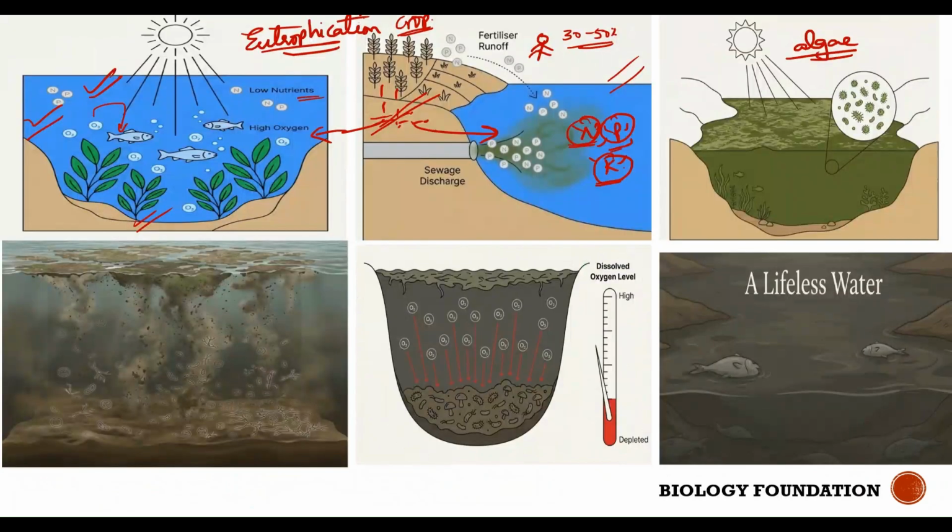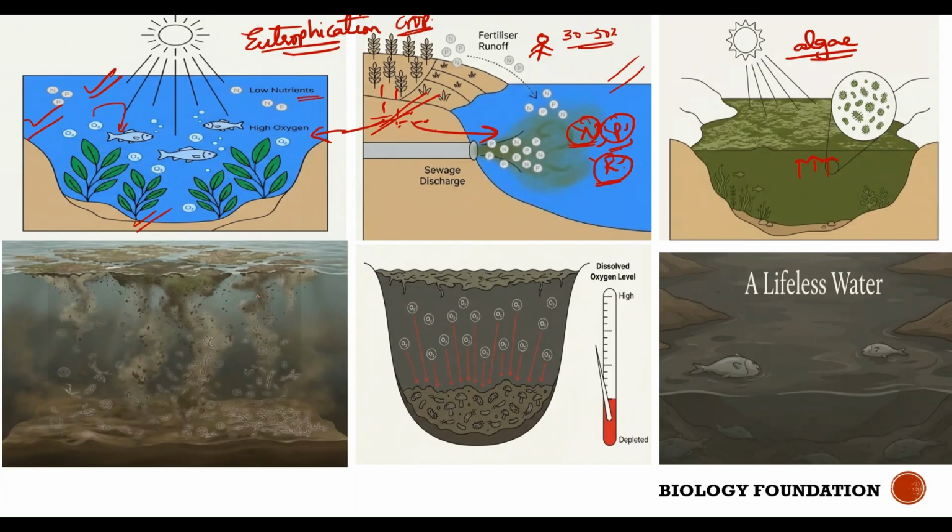So basically, when the excess fertilizers get washed off into the water body, we know that the nutrients present in the fertilizer, nitrogen, phosphorus, potassium, get released into the water body. Now once the water body is rich in nutrients, there will be excessive growth of algae. Algal growth will be very high. Now what happens is these algae grow for a period of time, and after that they die.